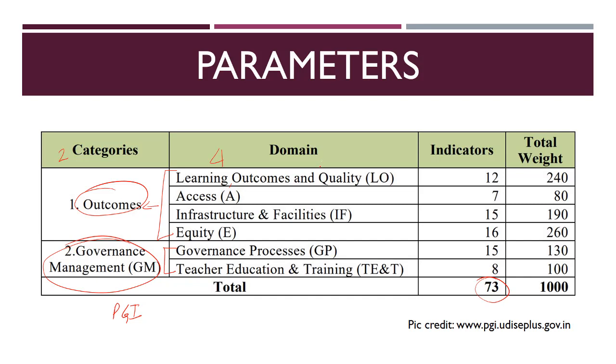If we look at learning, outcomes and quality, it is basically measured by the learning outcomes in various subjects like maths, science, social science as well as language. For the purpose of measuring these subjects, we look at the results of classes 3rd, 5th, 8th and 10th.